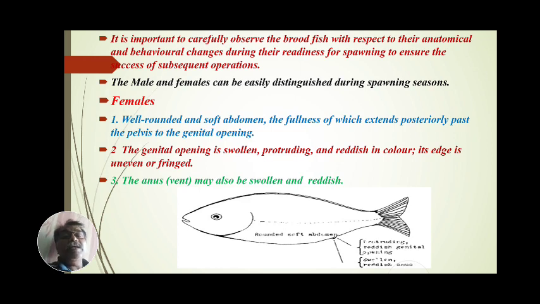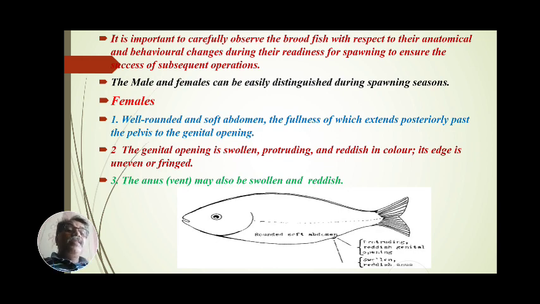The anus or vent may also be swollen and reddish. Whenever the female fish matures, the anus or vent also becomes swollen and reddish. These are the identifying characters of the female fish.